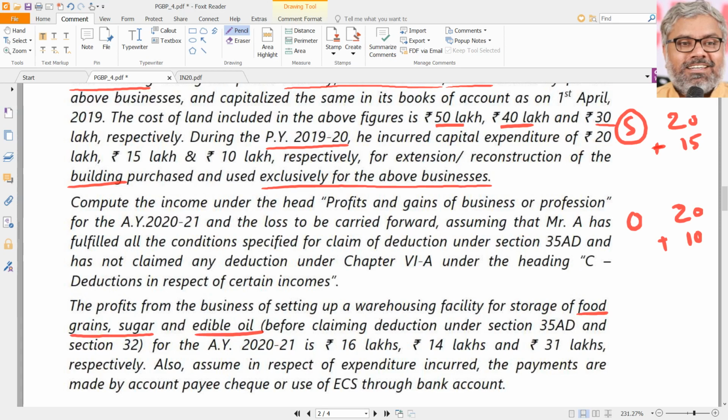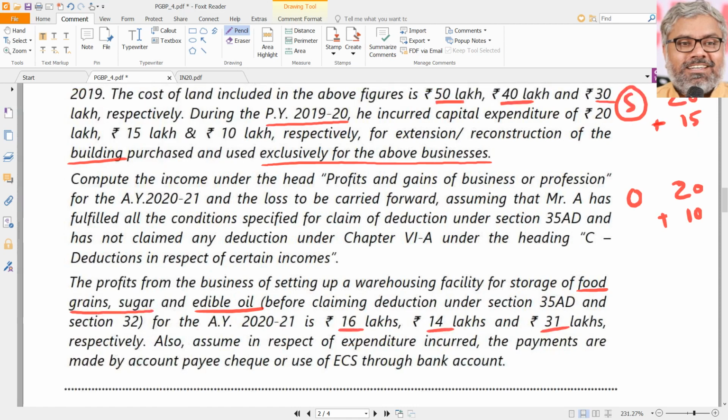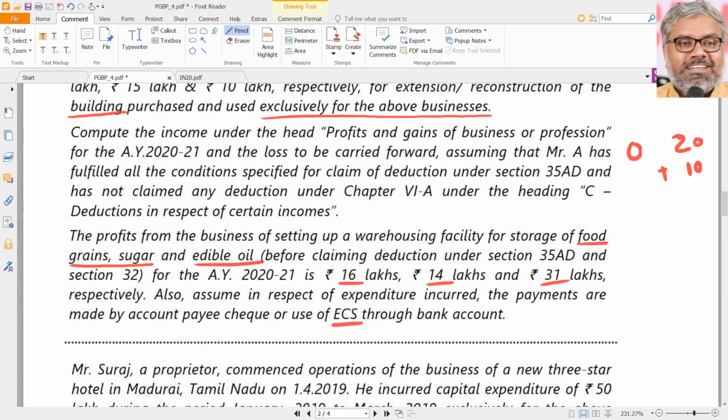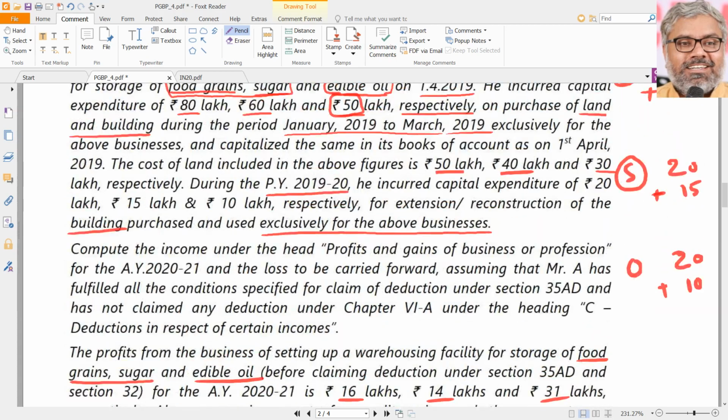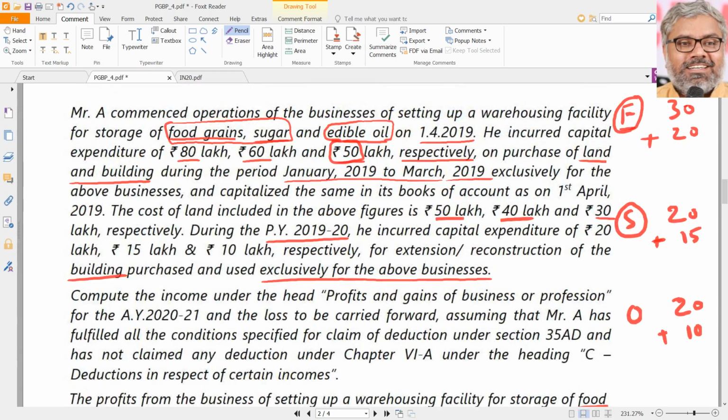Before claiming the deduction, the profits are like this: 16 lakhs, 14 lakhs and 31 lakhs respectively. Also assume in respect of expenditure incurred, the payments were made by account payee cheque or use of ECS through bank account, so that we don't have to disallow it. That was the question. In case of the warehousing facility for food grains, the total capital expenditure incurred was 50 lakhs. In case of sugar, the total capital expenditure incurred was 35 lakhs in the current year, and even expenditure incurred prior to the commencement of business, so total 85 lakhs.